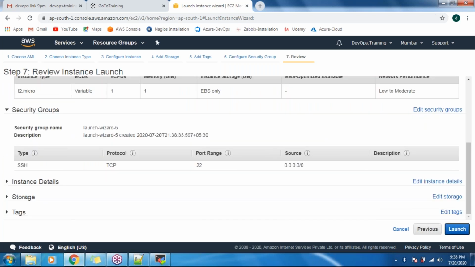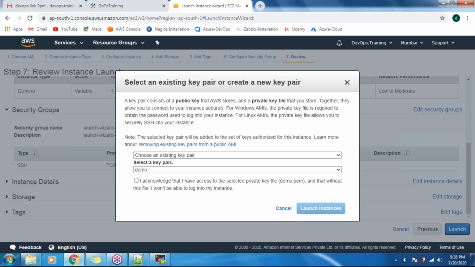Click on Launch. Does anybody have a doubt, guys, about the key pair? Otherwise I will use the existing one, or I will create one more key pair.